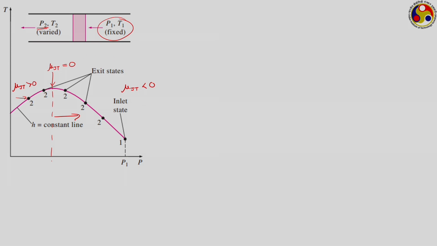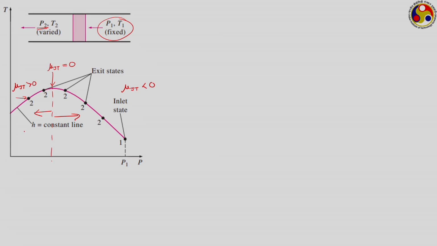So, if our operation is restricted to this right hand side, you are going to get a heating effect, whereas if we are operating on this side, then you are going to get a cooling effect. Our operation can be extended to the refrigeration industries, because the Joule-Thomson coefficient is positive. And this point of inversion, or the point of maximum temperature, is very important, because for the given value of this inlet enthalpy, we can, from the properties of the fluid, identify the maximum possible temperature, and accordingly identify the location of this inversion on this constant enthalpy curve.